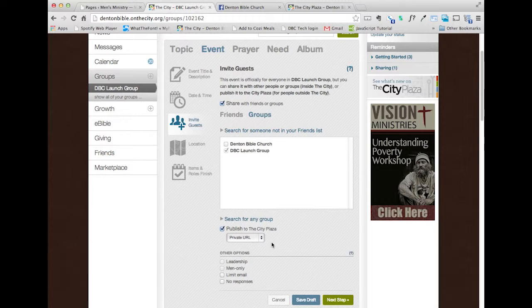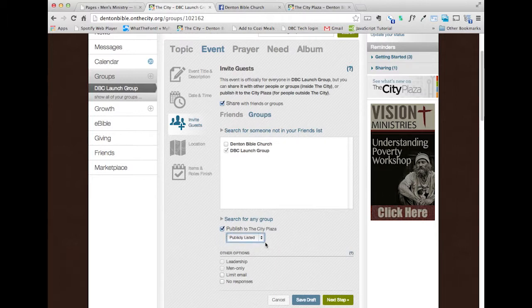People will not see it in the City Plaza, but anybody will be able to access it with the link, even if they do not have an account on the city. Now, you can do it as a private URL, but a lot of times what you're going to want to do is share it on the public plaza so that everybody sees it in the list of plaza things. So we're going to make that publicly listed.